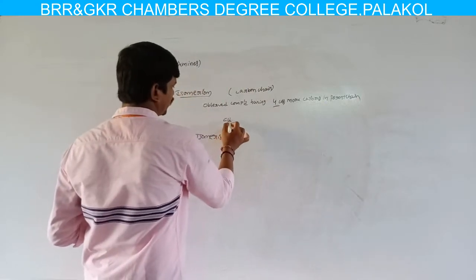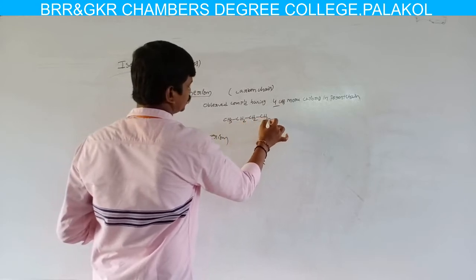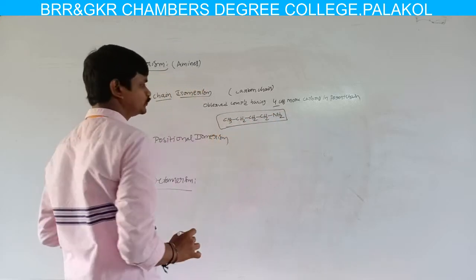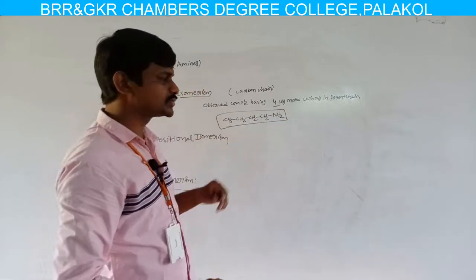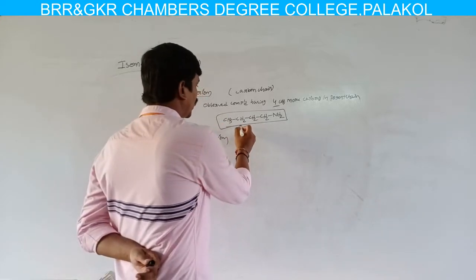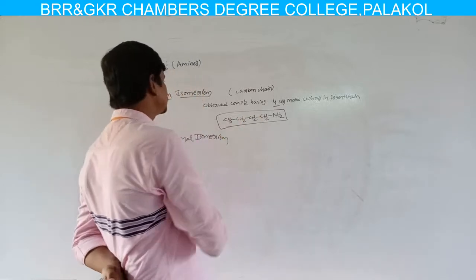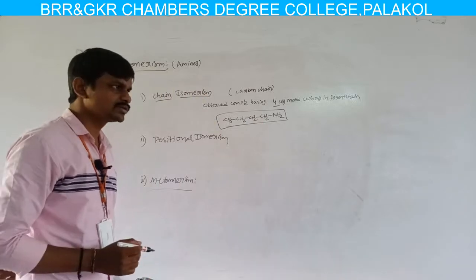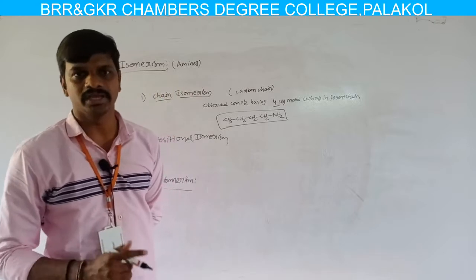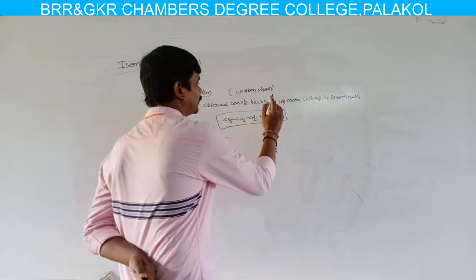For example, CH3, CH2, CH2, CH2, NH2. What is the common name and the IUPAC name of this compound? The common name is butylamine and the IUPAC name is 1-aminobutane. Chain isomerism is when compounds have the same molecular formula but different carbon chains. Here the longest chain contains 4 carbon atoms.